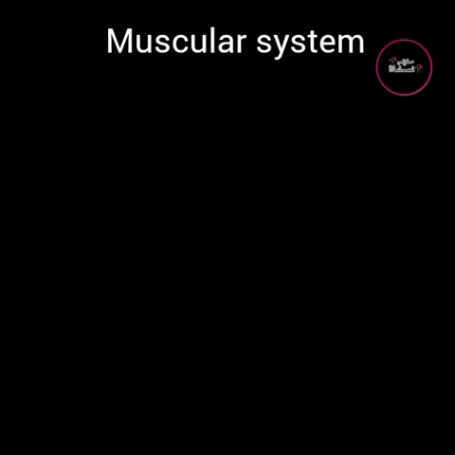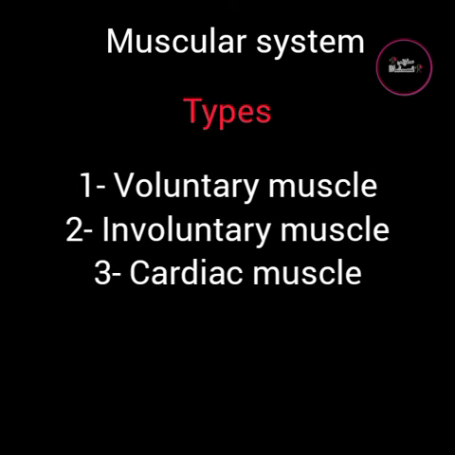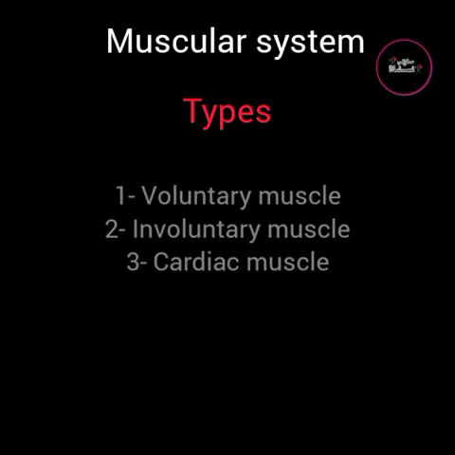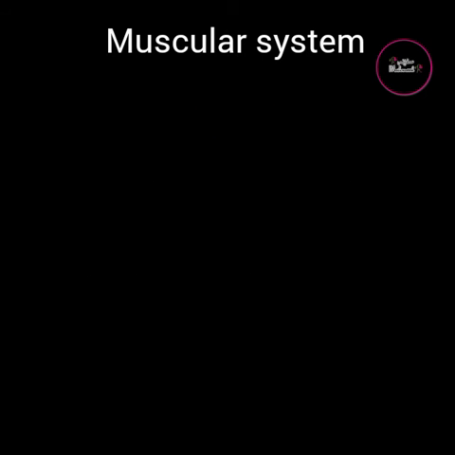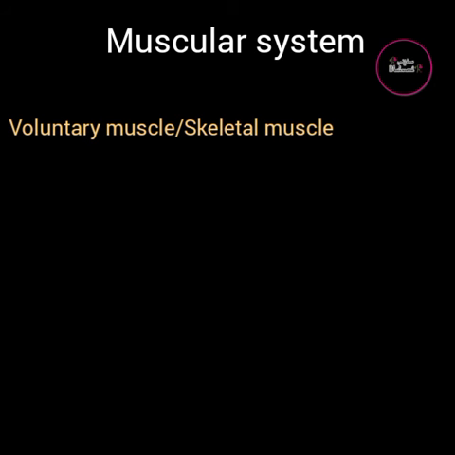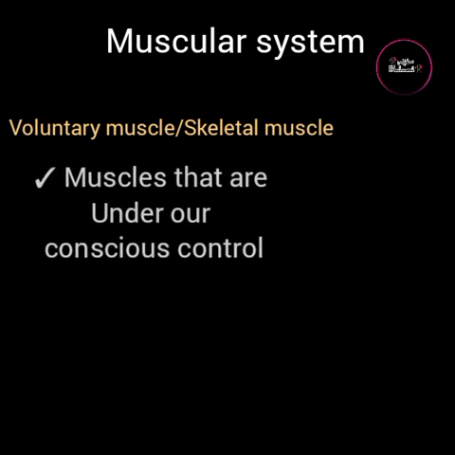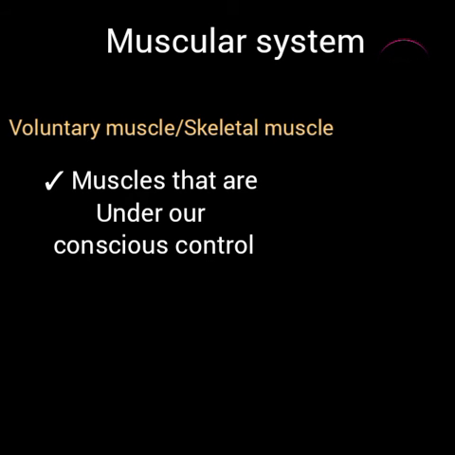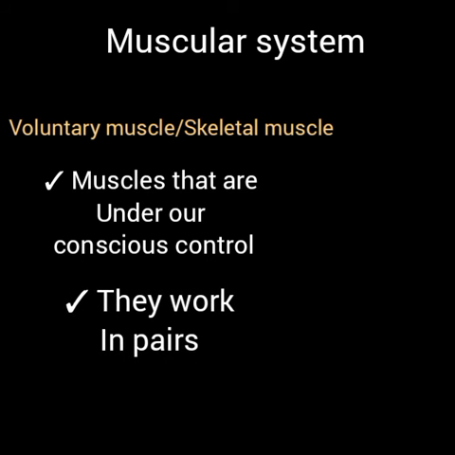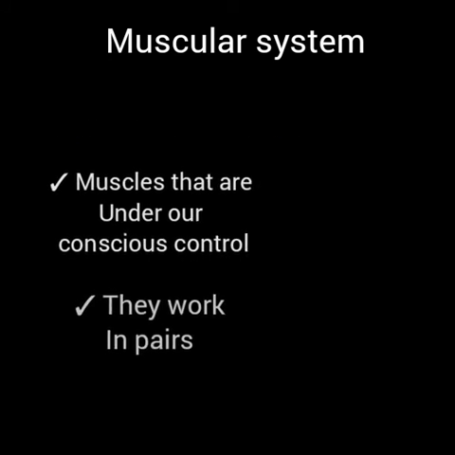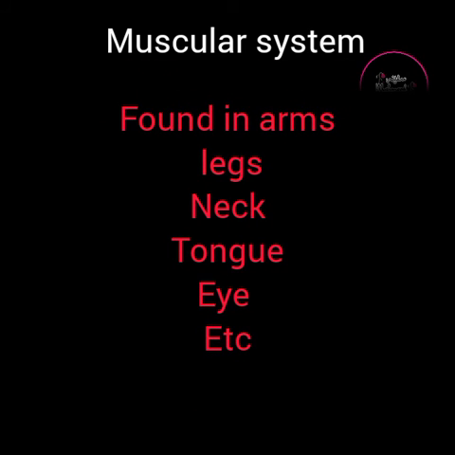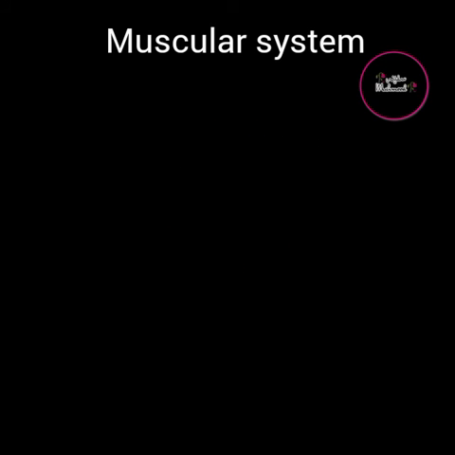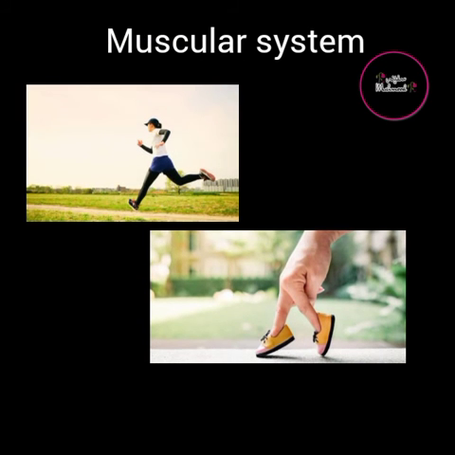Muscular system consists of three different types of muscles: voluntary muscles, involuntary muscles, and cardiac muscles. So now we will discuss each of them in detail. Voluntary muscles are also known as skeletal muscles. These are those muscles that are under our conscious control. They work in pairs, like one muscle in the pair contracts while the other relaxes to produce movement. They are found in arms, legs, neck, tongue, eye, etc. While reading, writing, walking, running, we use voluntary muscles.